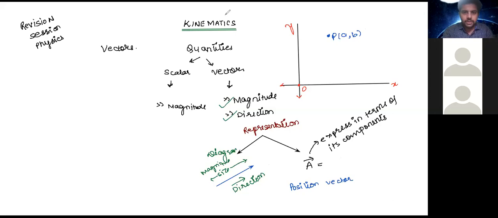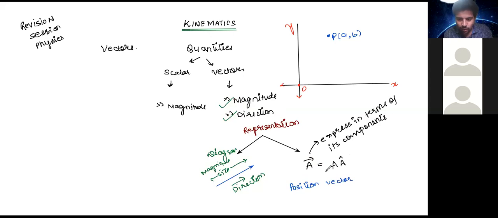Before I talk about position vector, let us finish the definition which we had started with. The way of representing a vector in the symbolic form is, we have put an alphabet and put an arrowhead above it. There are two parts of it, magnitude and direction. So we'll write here both magnitude and direction.